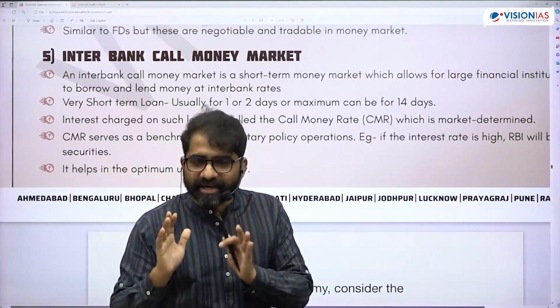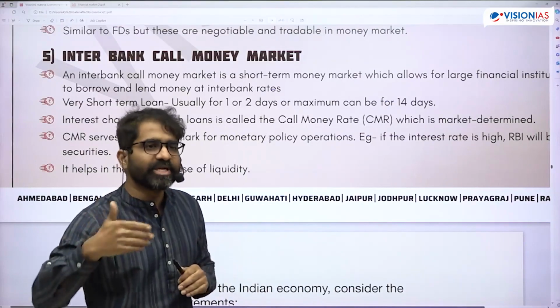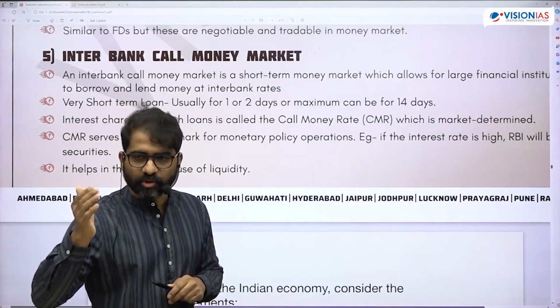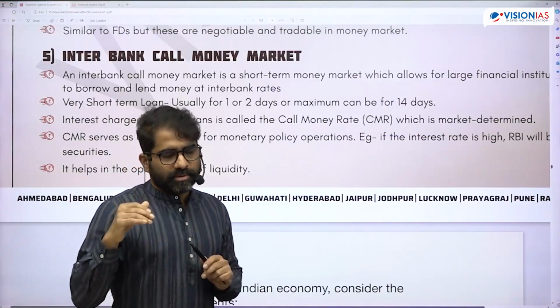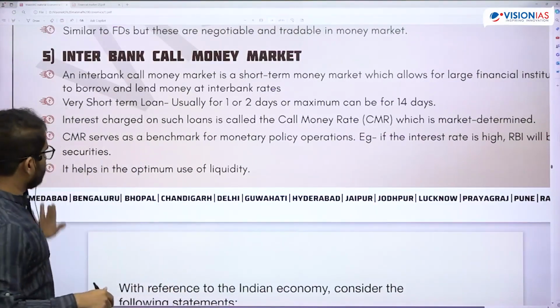But even money market instruments have a secondary market. Liquidity is provided through DFHI. Is that okay? Yes, so there is a statement saying that no. Okay, clear, right?